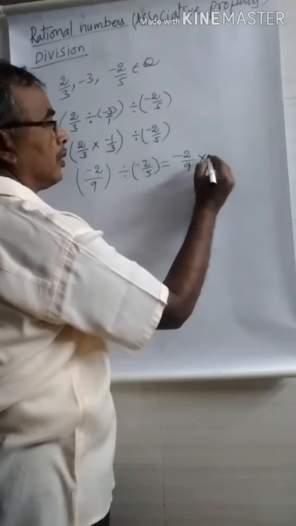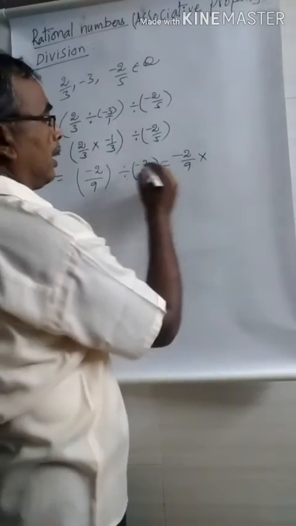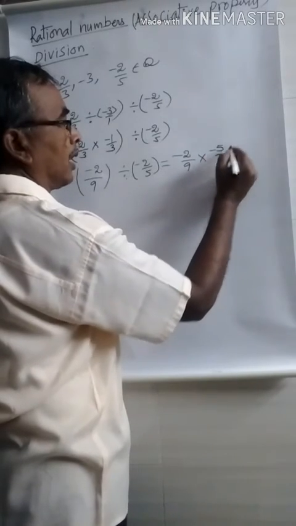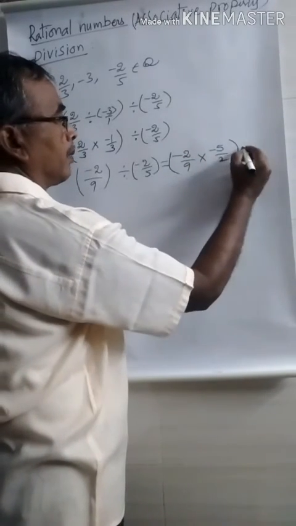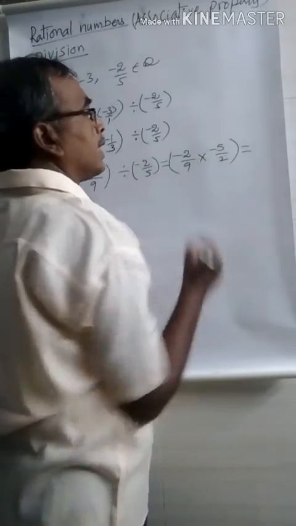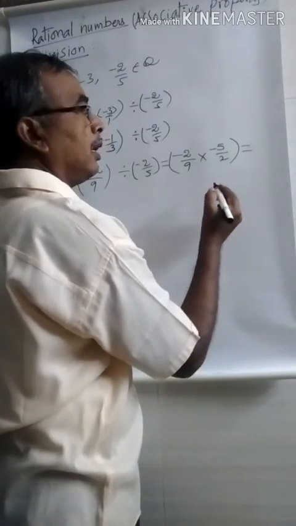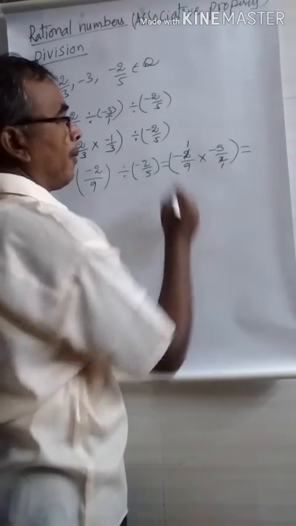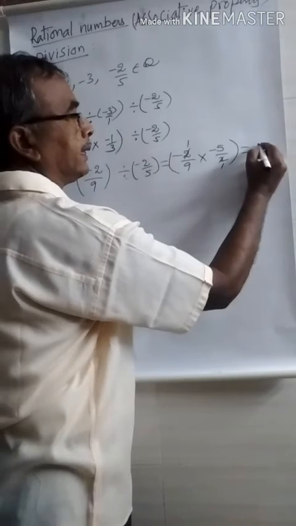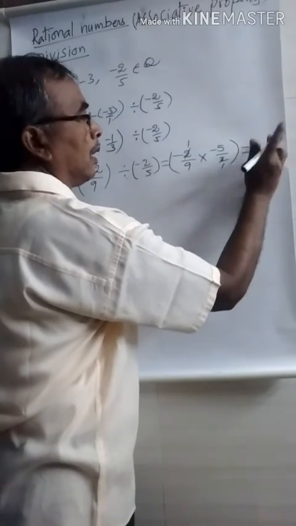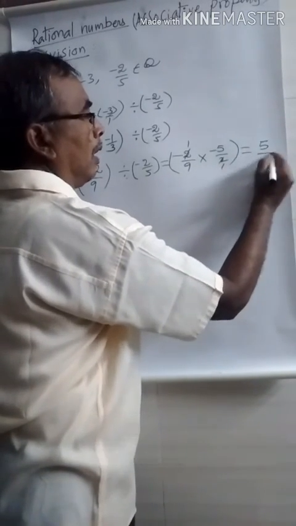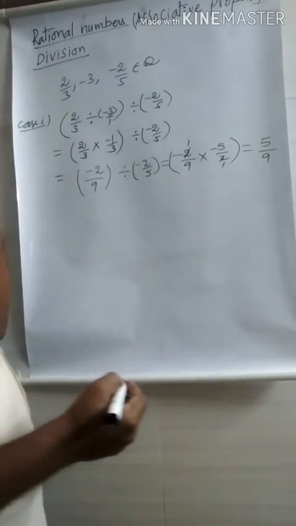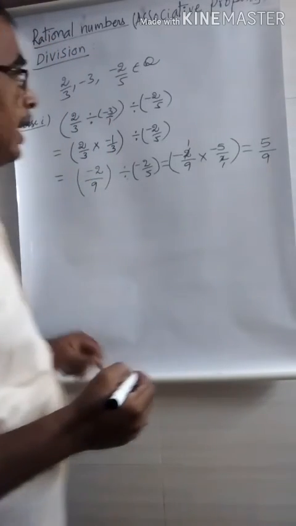You rewrite this into the into symbol, and -2/5 is written as -5/2, the reciprocal. Now here you observe -2 into -5. Or otherwise, 2 ones, 2 ones. -1 into -5, that is plus 5. 9 into 1, 9. This is a rational number. 5/9 is also a rational number.